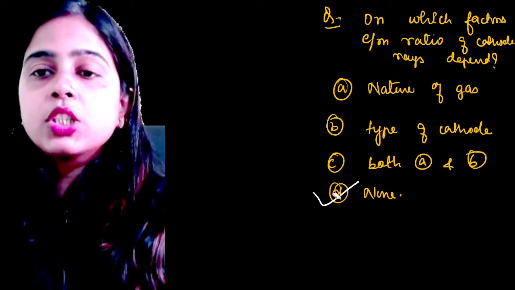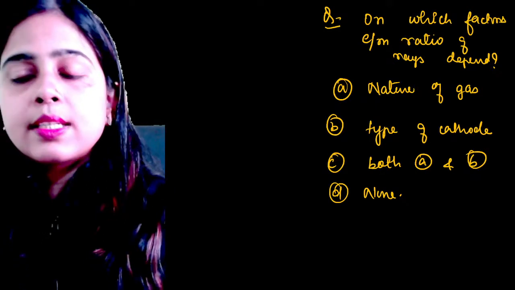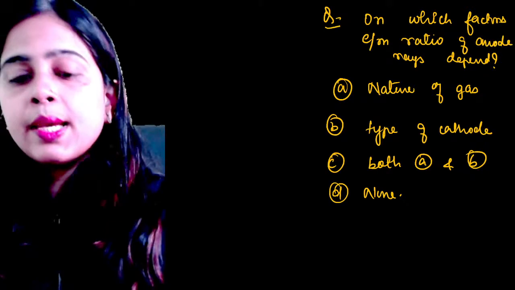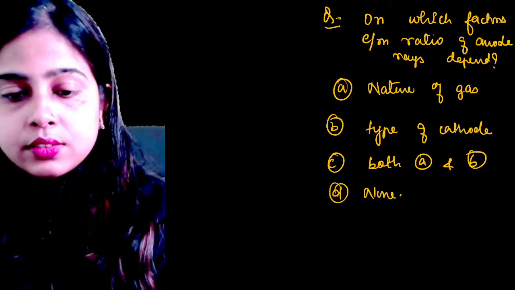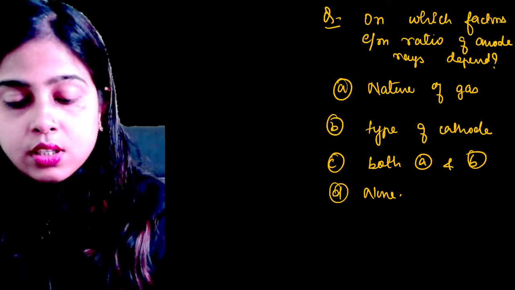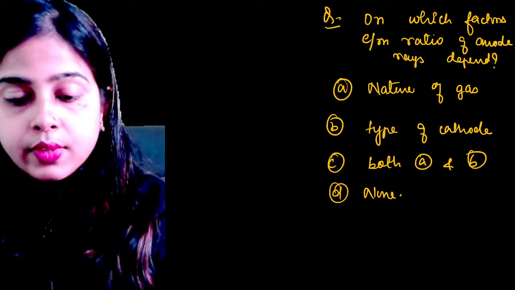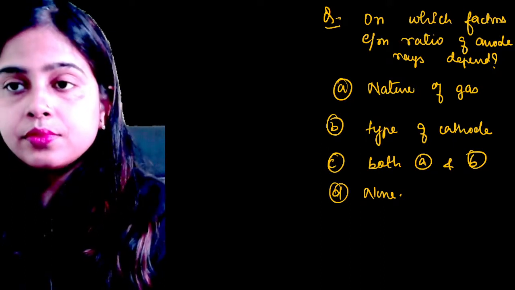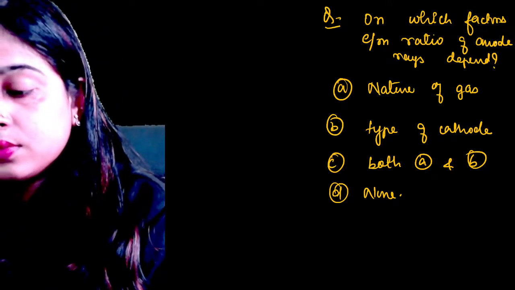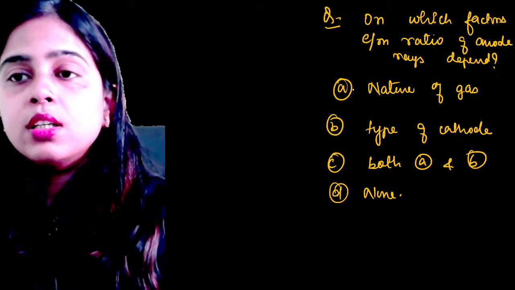Same question, only now: on which factors does the E by M ratio of anode rays depend? Please try to answer this one. Anode rays E by M ratio depends on which factor? Nature of gas, type of cathode, both A and B, or none? Okay. So here the correct answer is the nature of gas.